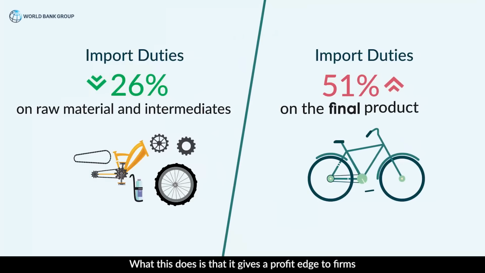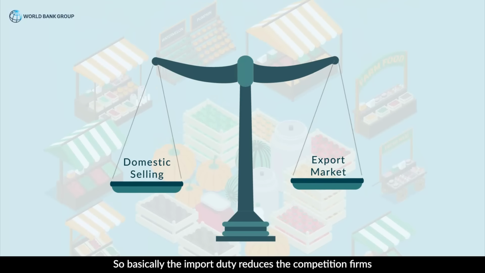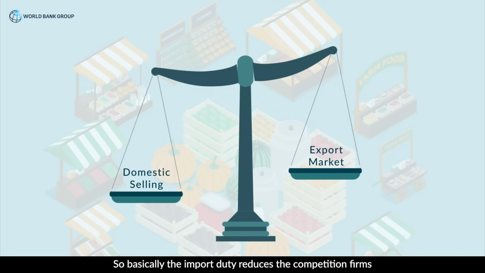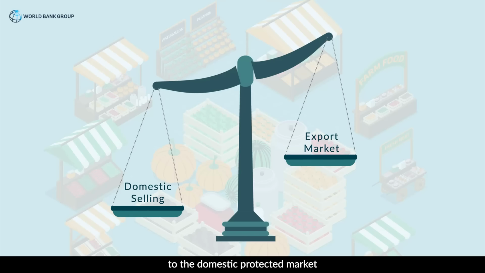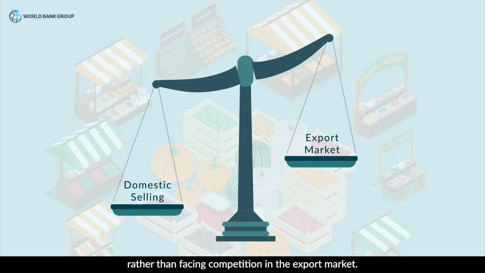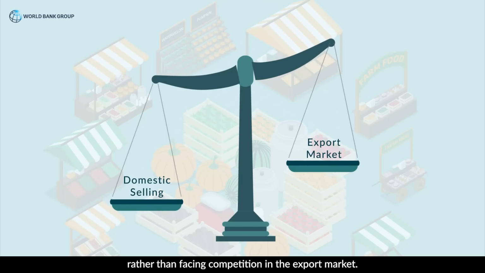What this does is that it gives a profit edge to firms that choose to import bicycle parts and assemble locally to sell domestically, relative to the profits that a firm that imports bicycle parts and assembles locally to sell in export markets. So basically, the import duty reduces the competition firms face from imports, and they make more profit selling to the domestic protected market rather than facing competition in the export market.